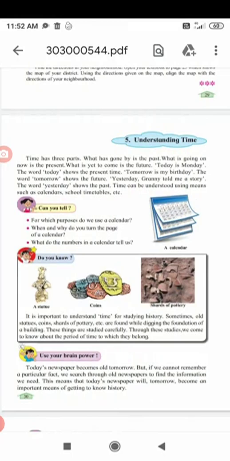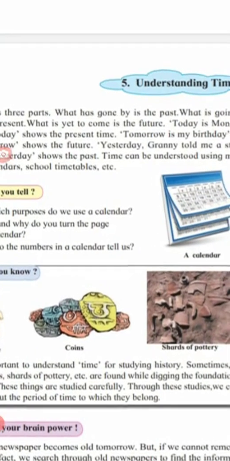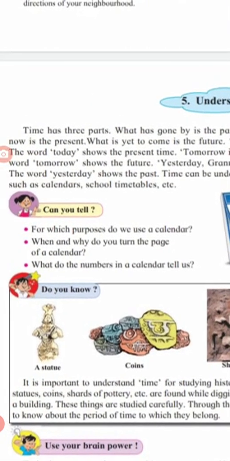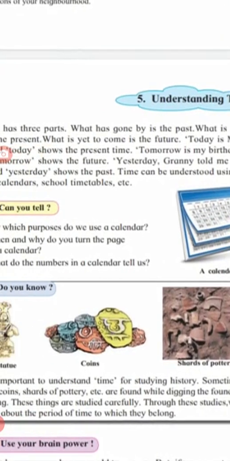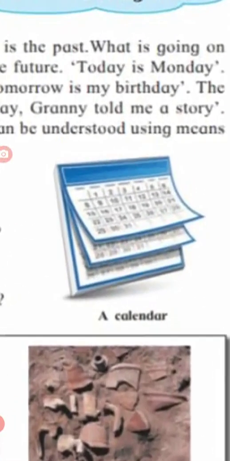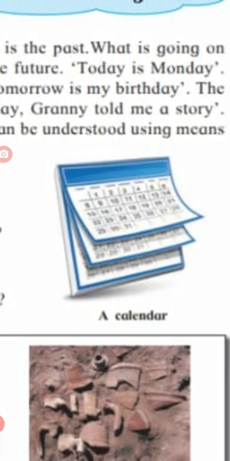So here in this lesson there is also a calendar shown. Everyone in their house has a calendar, right children? Not the school calendar. I am talking about the day and date calendar. Can you tell for what purposes we use a calendar? To see the date and to see the month. Which month is going on? Which year is going on? Which day is it today and what is the date?